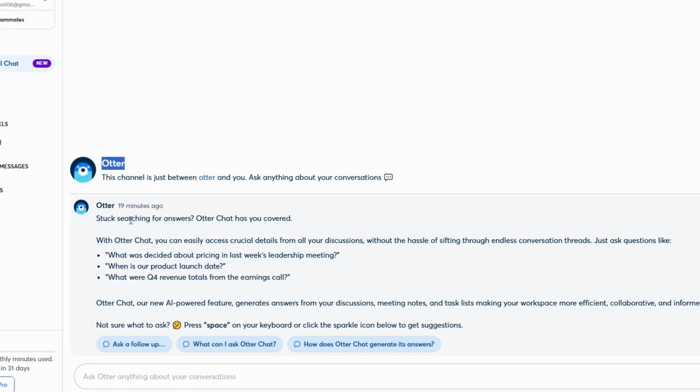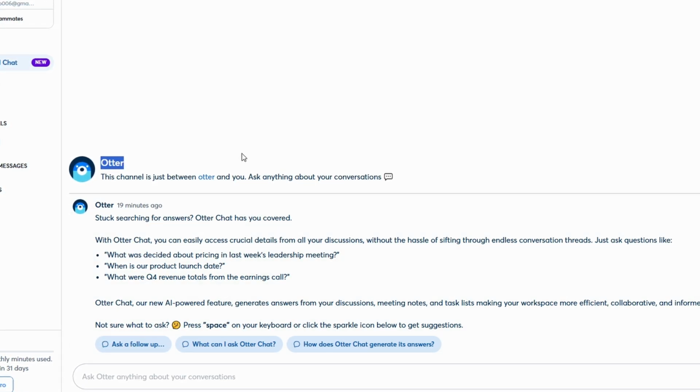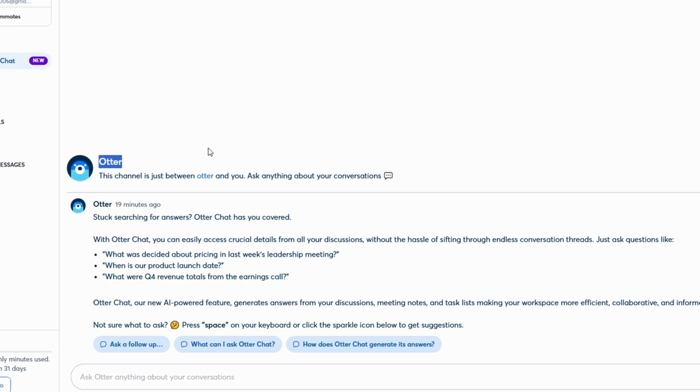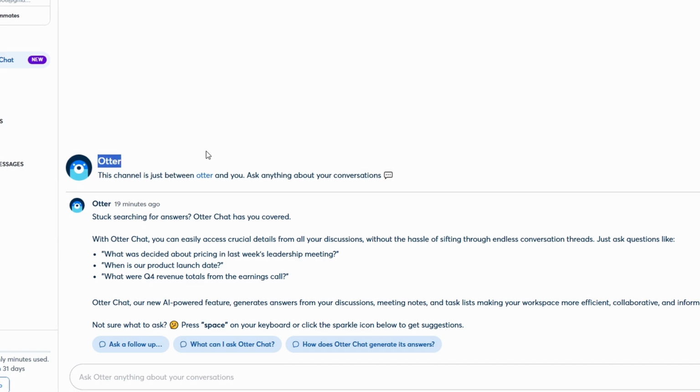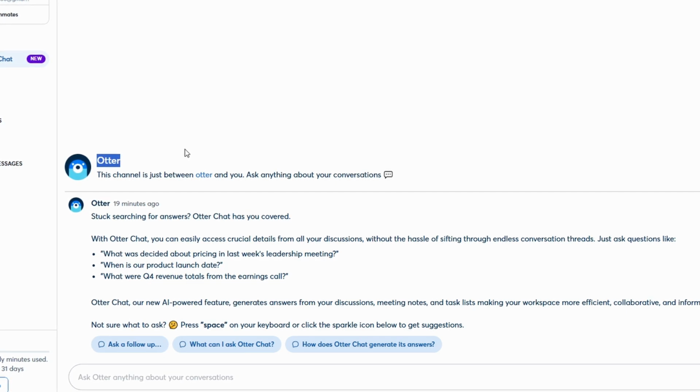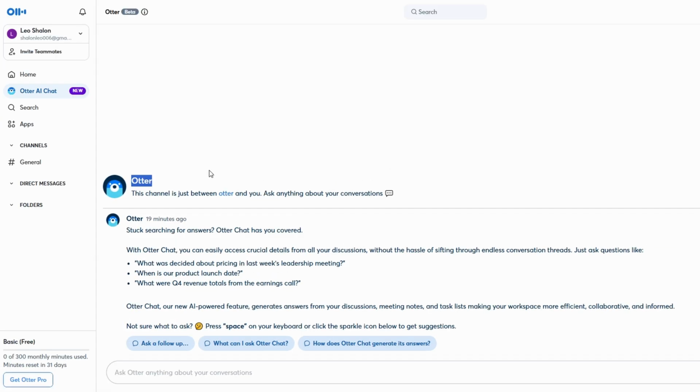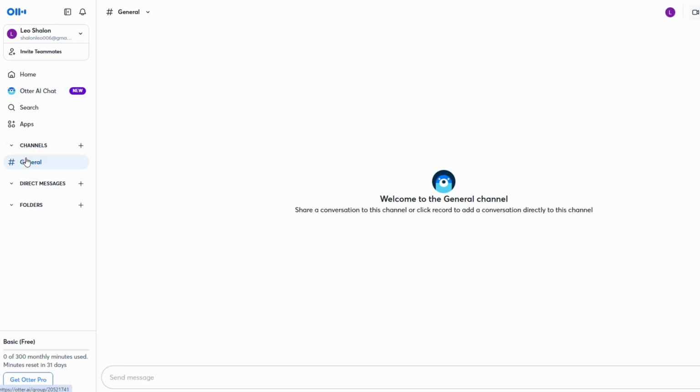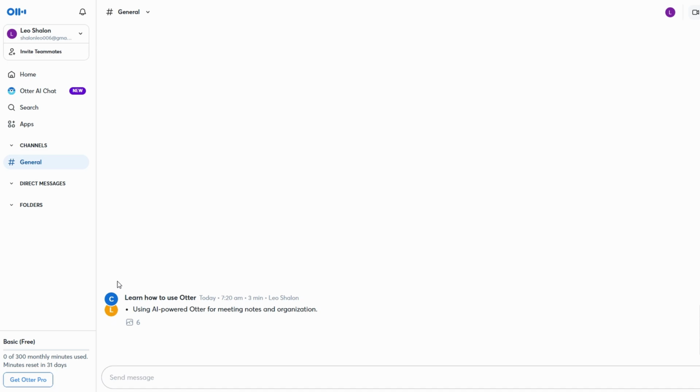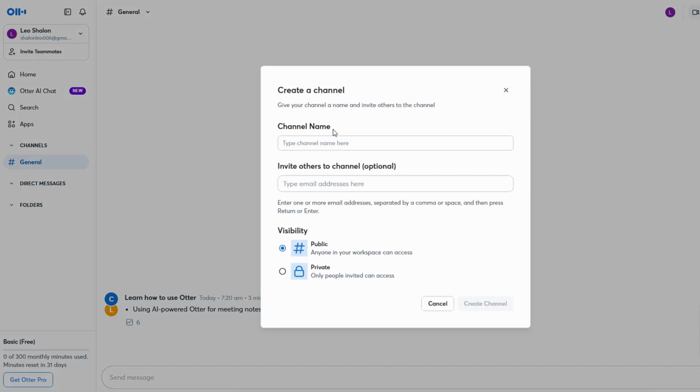One of the coolest parts of Otter AI is how you can organize your content, which becomes especially valuable when working with a team. This feature is a total game changer for collaboration and project management. Otter allows you to create channels for different projects, departments, or topics. For example, if you're overseeing both sales and marketing teams, you can create a dedicated sales channel and a separate marketing channel to keep everything neatly organized and easy to navigate.